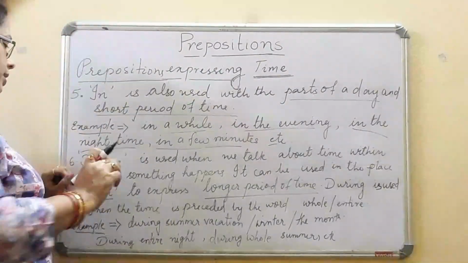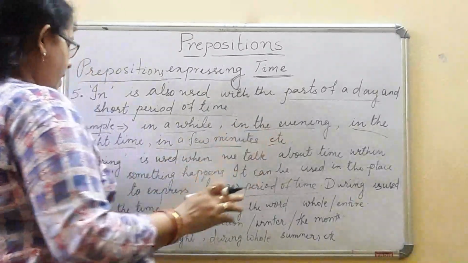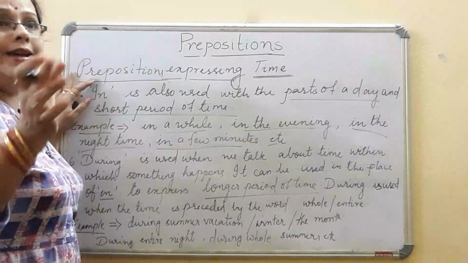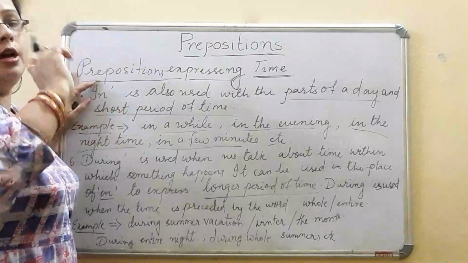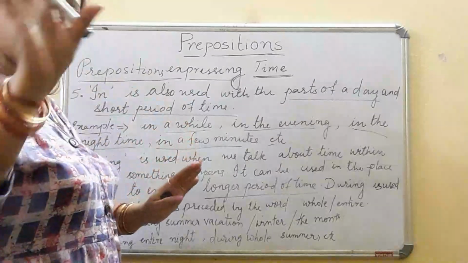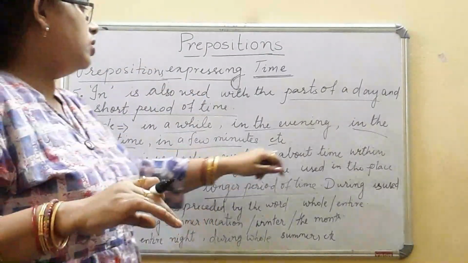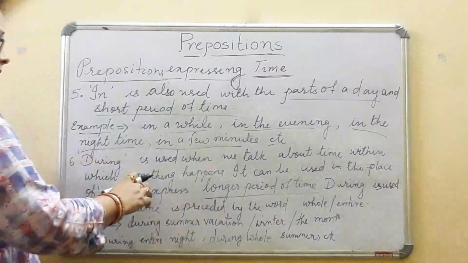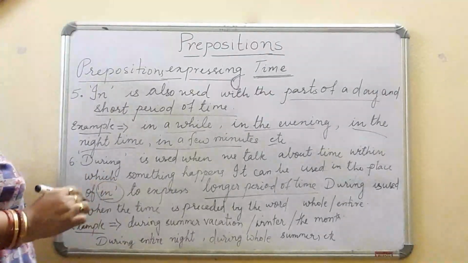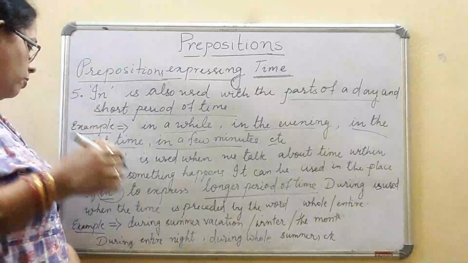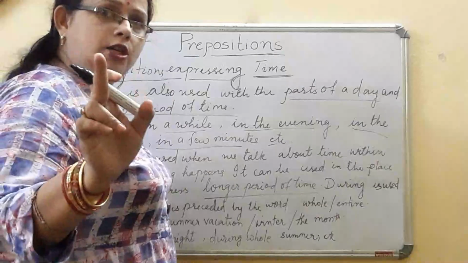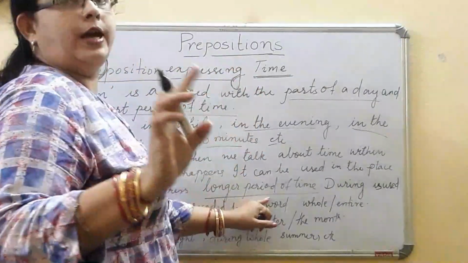Now where can we use during? During is used when we talk about the time within which something happens. If I say during my young days or during my father's golden moments, that means a particular period of time, a phase in which something happens. It can be used in the place of in also, but in that case we need to express a longer period of time. We can use during in the place of in, but only for a longer period of time, remember.